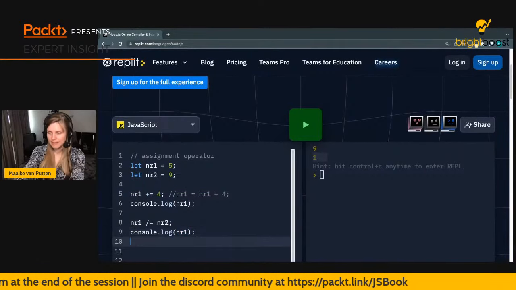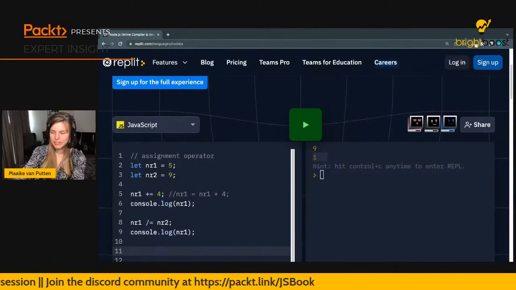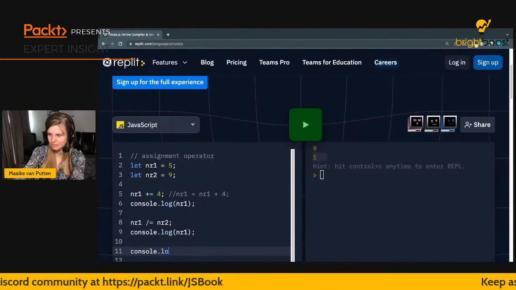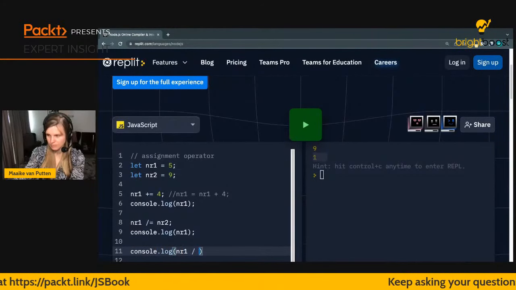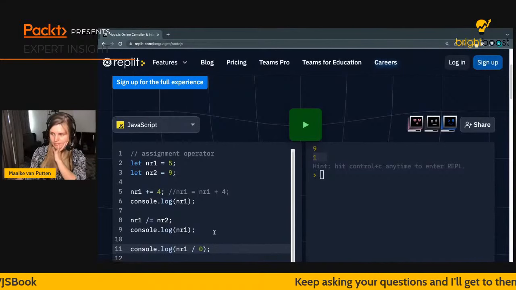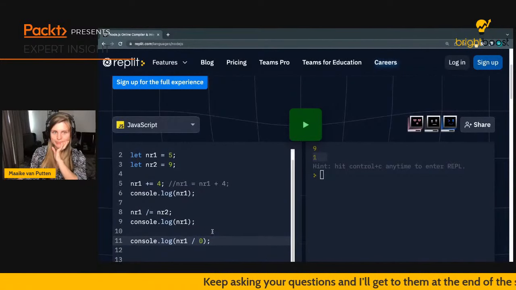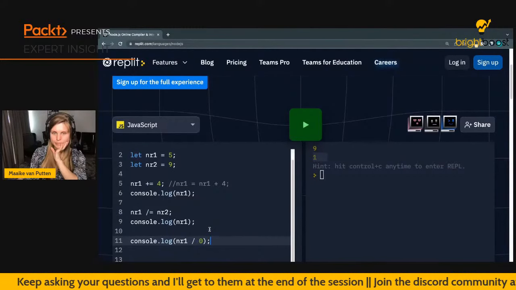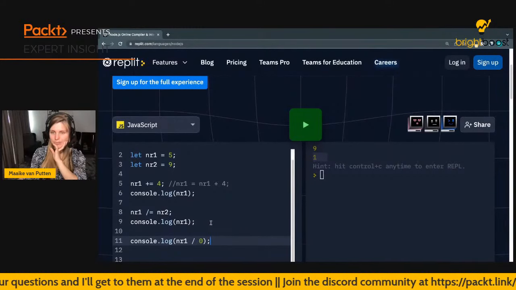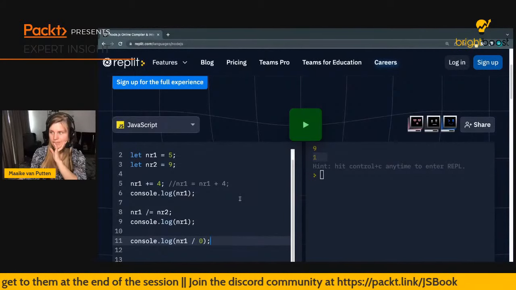But, and this is not related to assignment operators, but it's fun. What happens if we do this? Is this going to crash like some languages will, or does this have a nice solution?